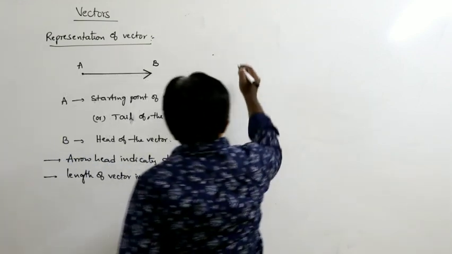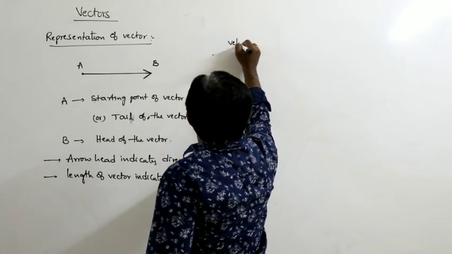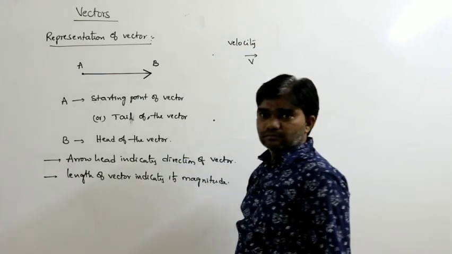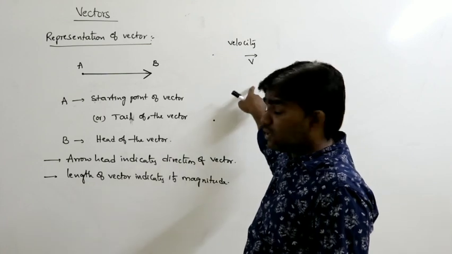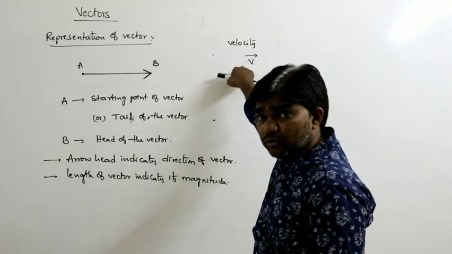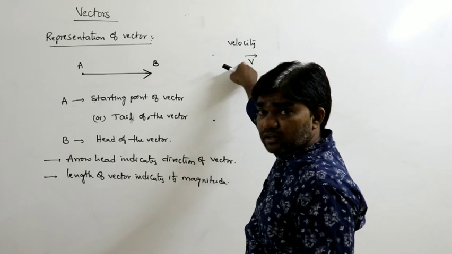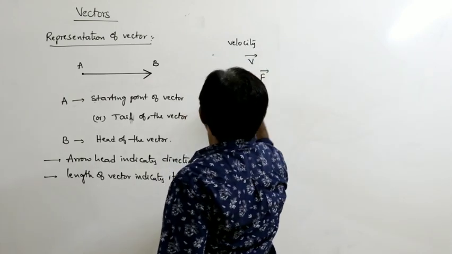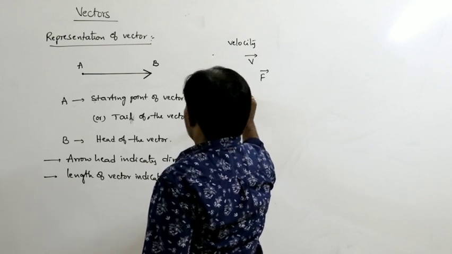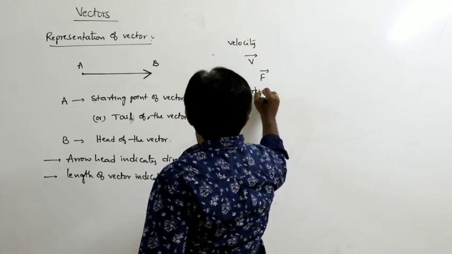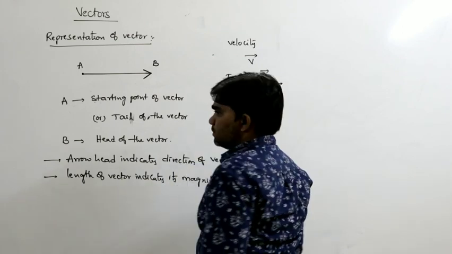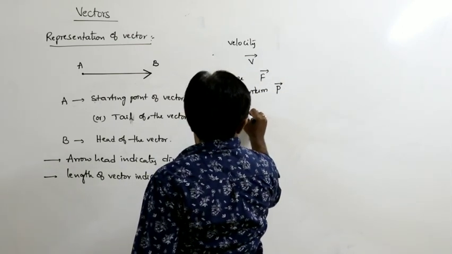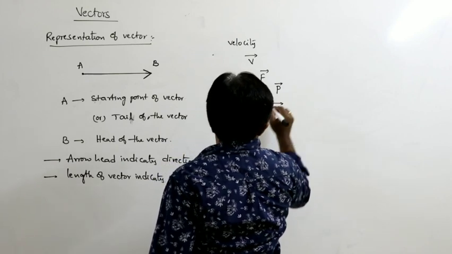For example, velocity is a vector quantity. So V can be represented as V bar. Let us say force. We can represent it as F bar. Next, momentum can be represented as P bar. Next, torque is represented as tau bar.